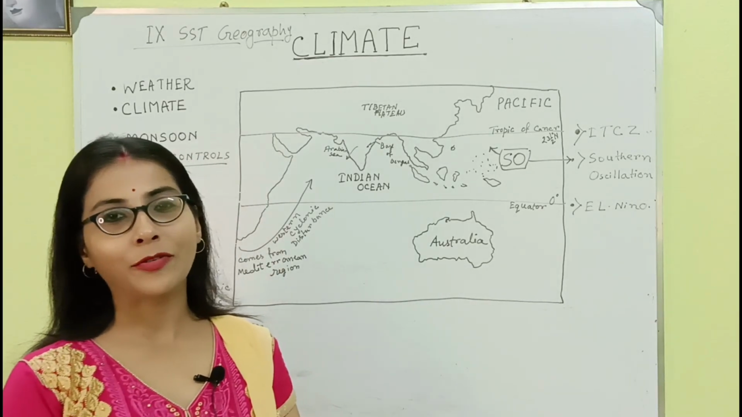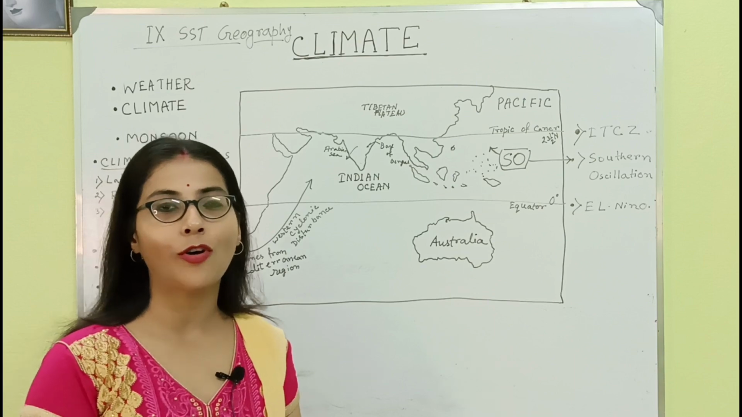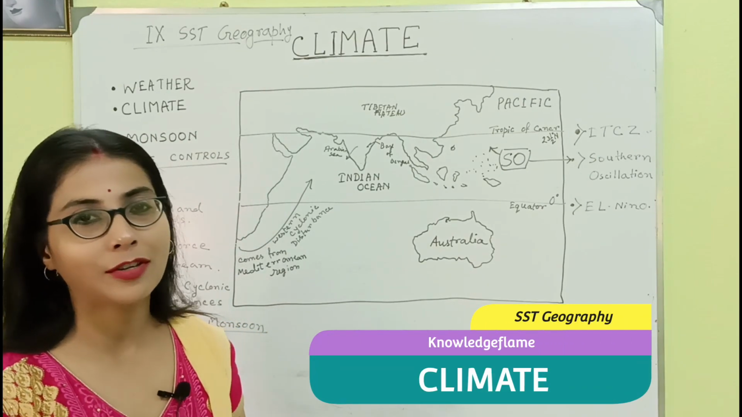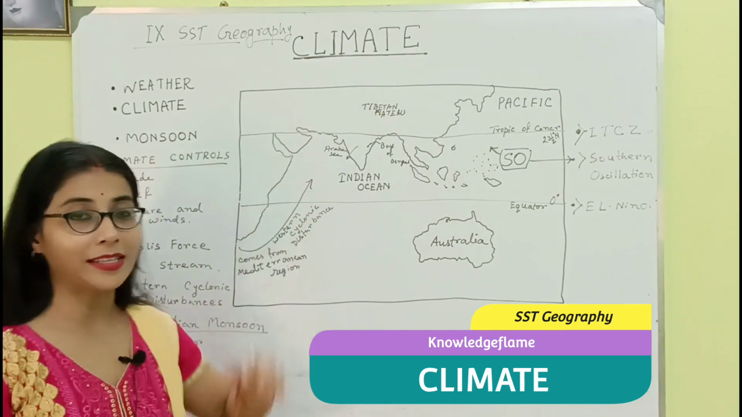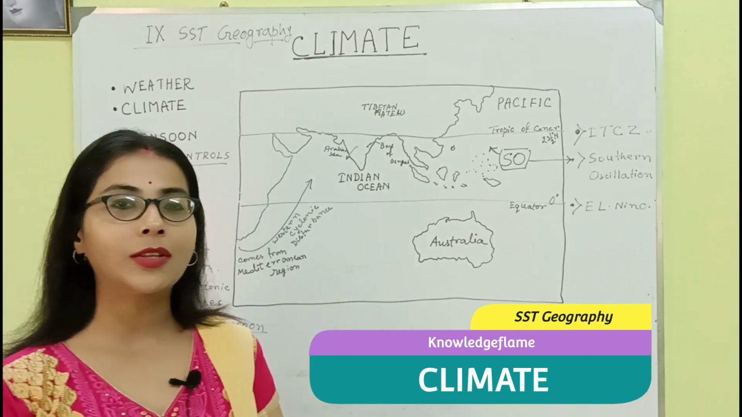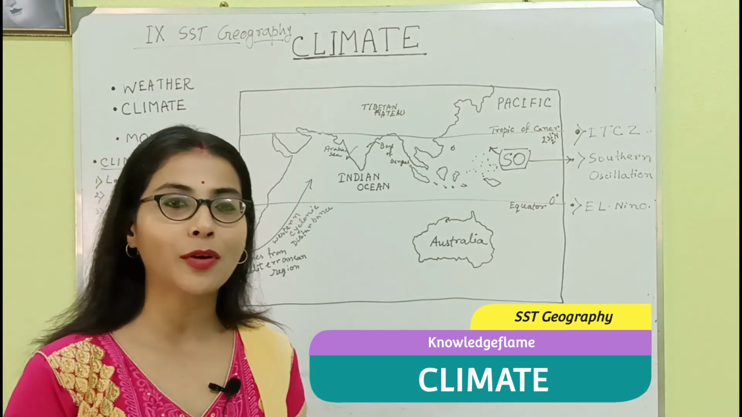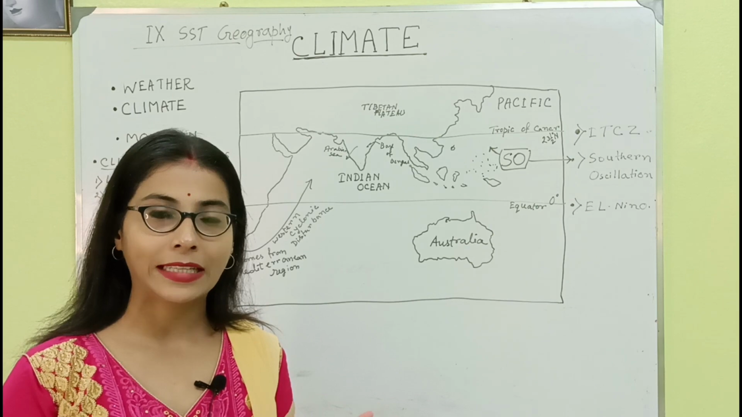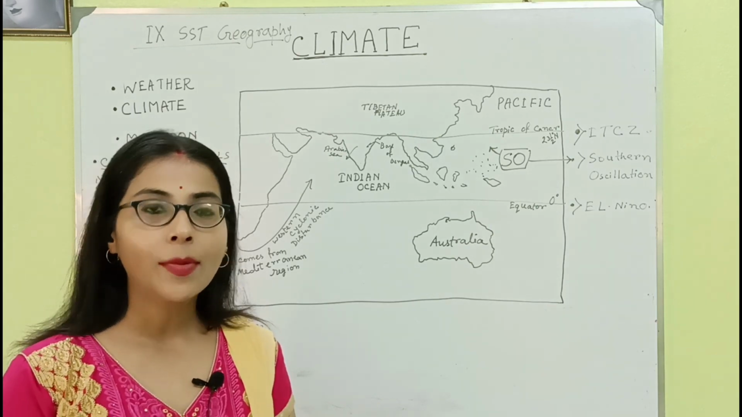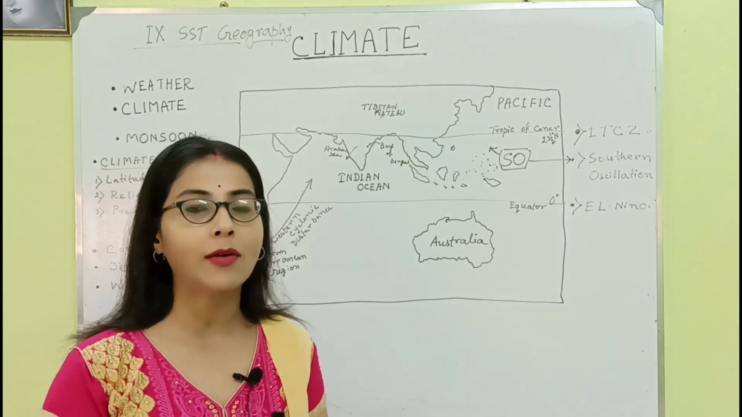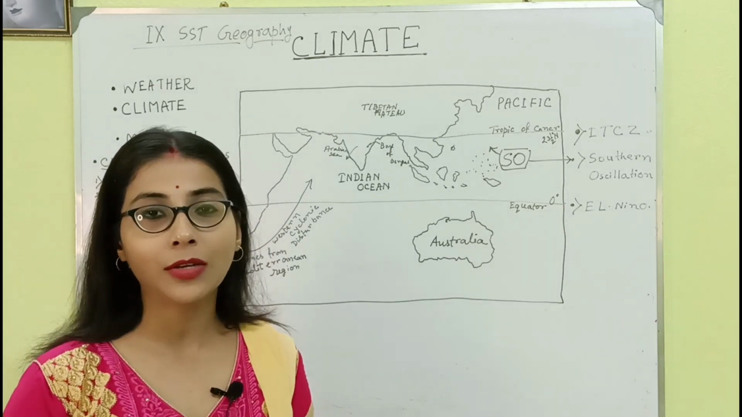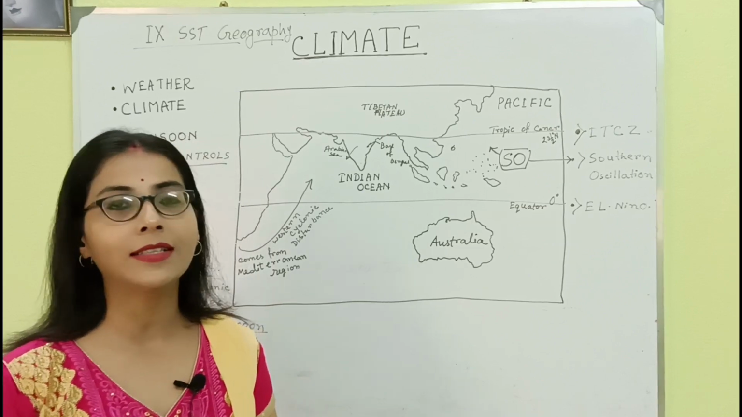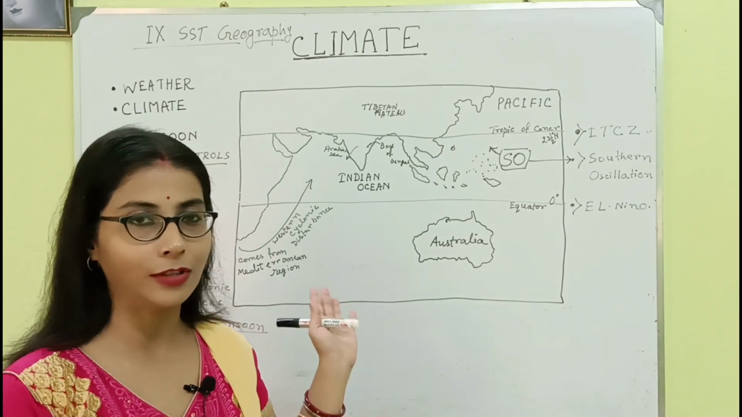Friends, today we are going to start a new session of Class 9 SST Geography, and today our chapter of discussion is climate. First thing, when we think about the climate, what comes to our mind is rainfall, thunderstorm, bright weather or cloudy weather. But we don't have any concept about the basic difference between weather and climate. So first of all, we need to know what is the basic difference between them.